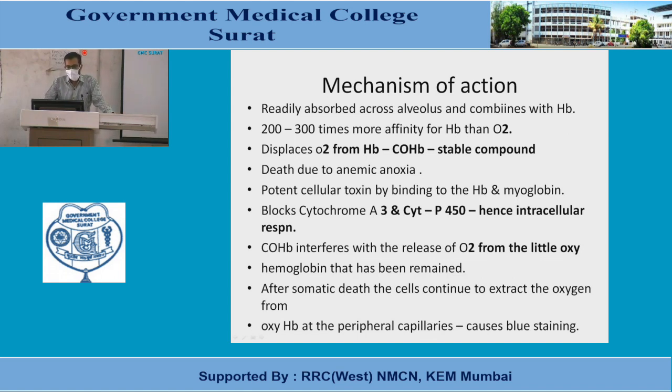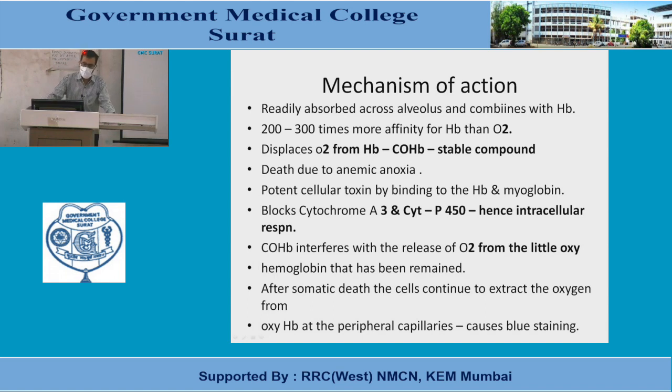It is a potent cellular toxin. By binding to hemoglobin and myoglobin, it blocks cytochrome A3 and cytochrome P450, and intracellular respiration is inhibited. Carboxyhemoglobin interferes with the release of oxygen from the little oxyhemoglobin that remains.